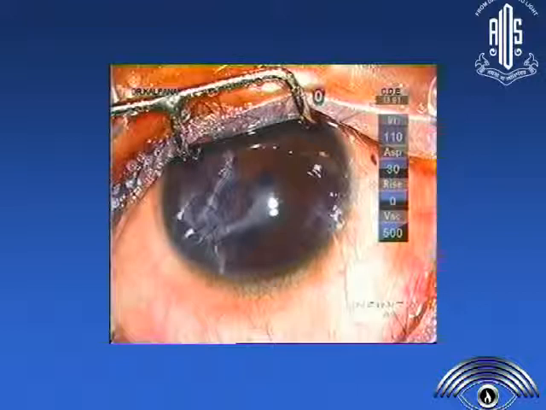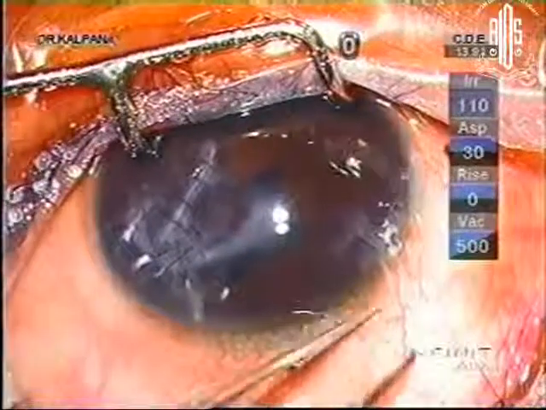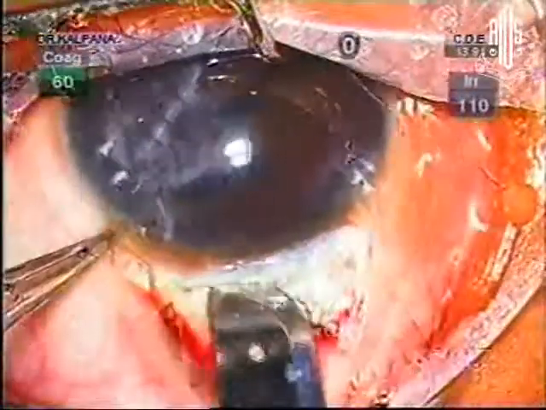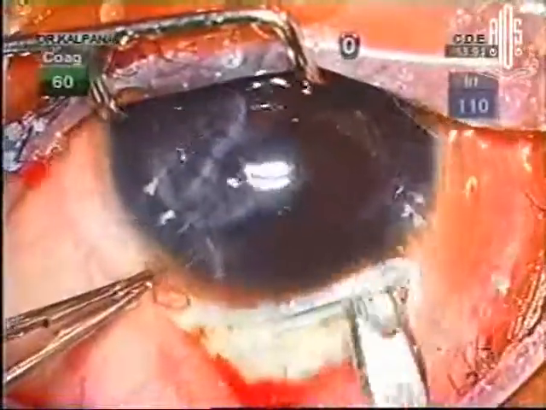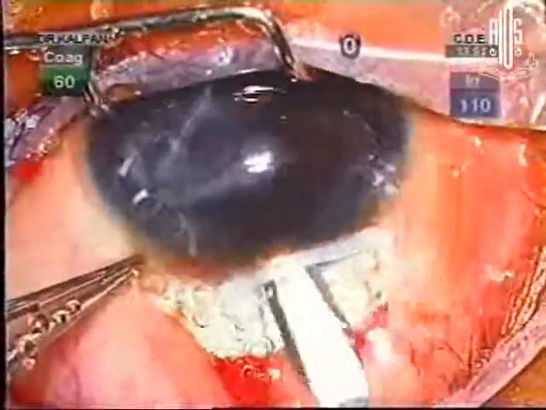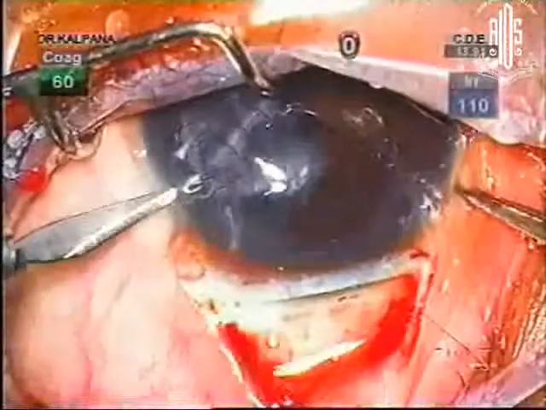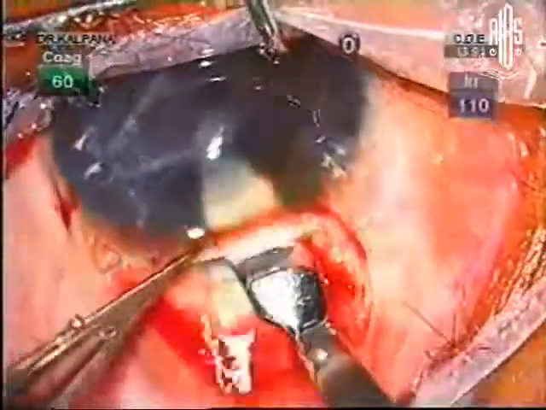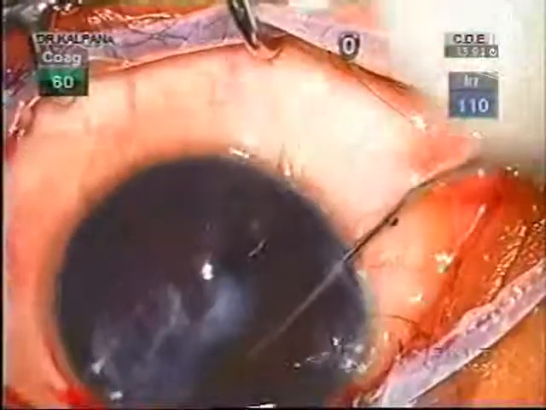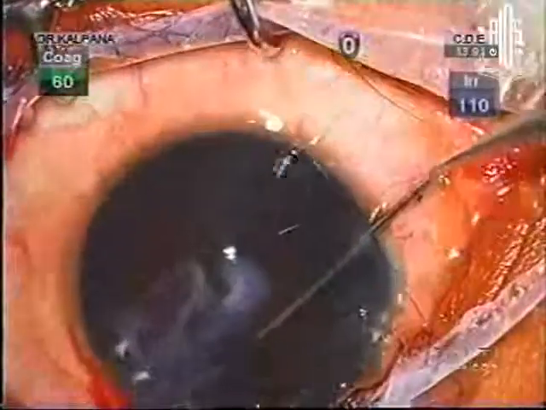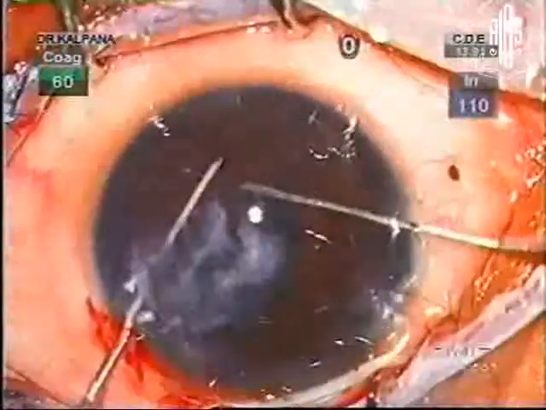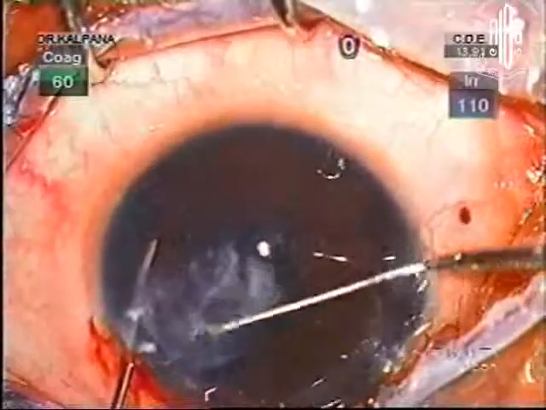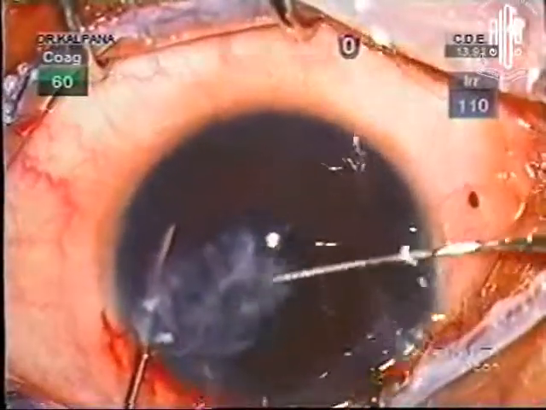This is another video. So you can see the corneal trauma. This is the secondary effect. The corneal trauma has been fixed, and we see all the sutures. Normally, the duration depends upon the age of the patient. For a very young child, we would take it out immediately for the risk of amblyopia. But for an older patient, if the wound heals well, we do the suture removal under general anesthesia and plan the secondary implant at the same time.